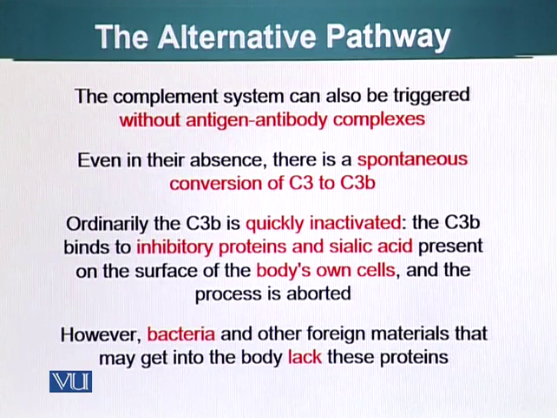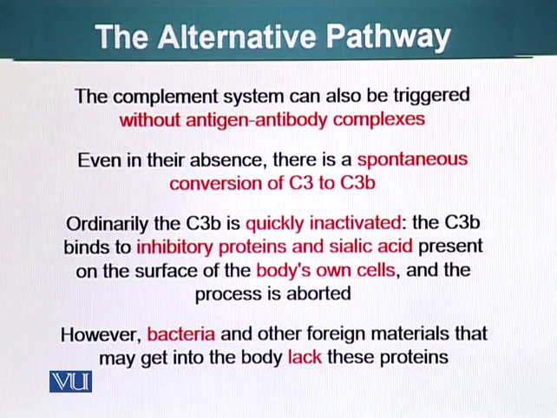Initially we talked about how you need the C1 protein complex, which has enzymatic activity, to cleave C3 into C3b and C3a. Now I'm telling you that this can happen spontaneously also. Ordinarily, C3b is quickly inactivated because our body cells have inhibitory molecules, including sialic acid, which neutralizes C3b and prevents it from destroying our body cells.